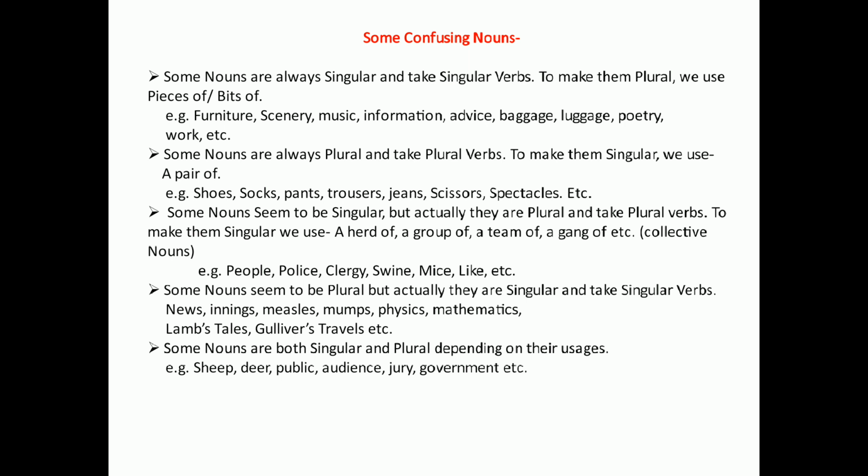Now we see again, some nouns are both singular and plural depending on their uses. For example, ship, deer, public, audience, jury, government, etc. These nouns act as singular and as plural. It depends on the use in the sentence.